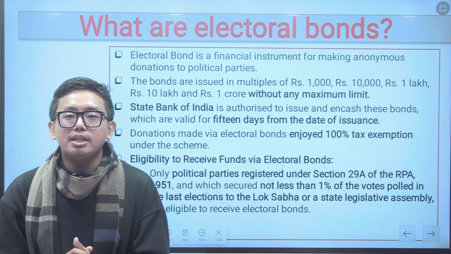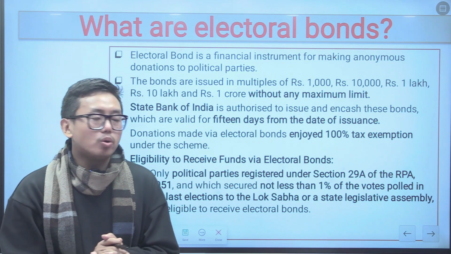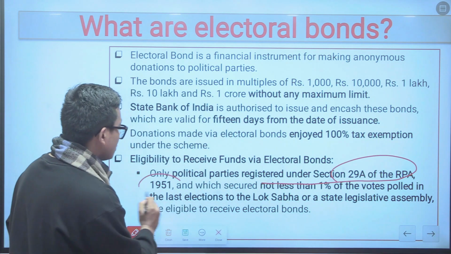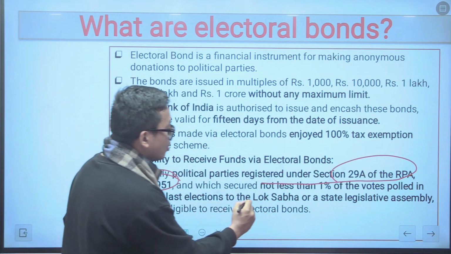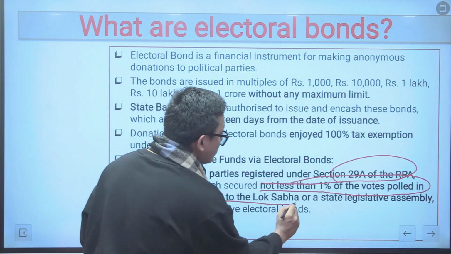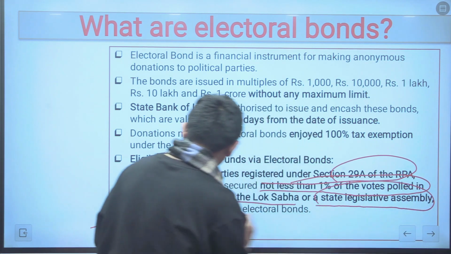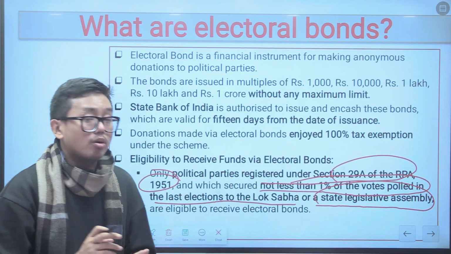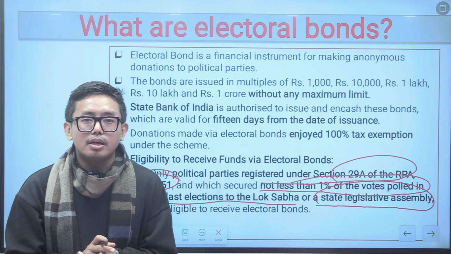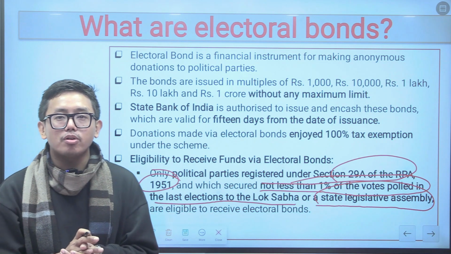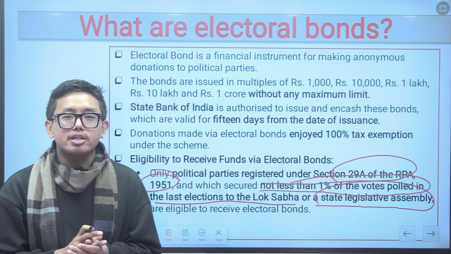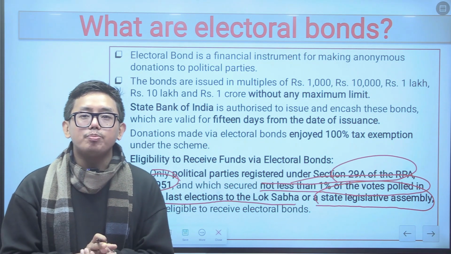So far as the eligibility to receive the electoral funds is concerned, only the political parties which are registered under Section 29A of the Representation of the People Act and the parties which have secured not less than 1% of total votes polled in the last elections to the Lok Sabha or the state legislative assemblies are eligible to receive the electoral bond financing. So these are the important criteria for receiving funds under the electoral bond scheme, and these are the important facts related to the electoral bond scheme, and this is important from a prelims perspective. You need to remember all the facts related to the electoral bond scheme for the UPSC prelims exam.